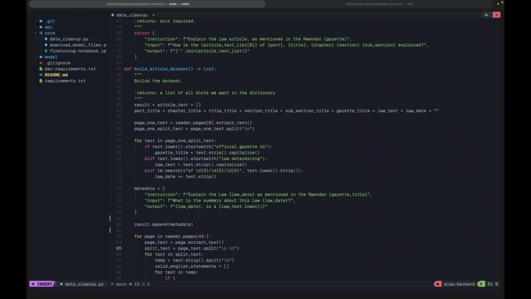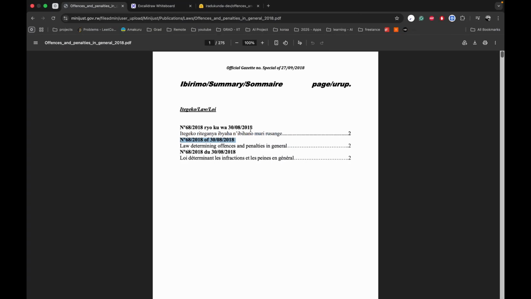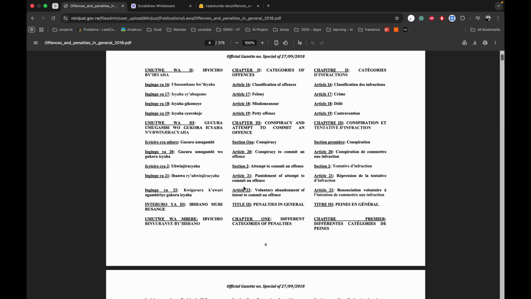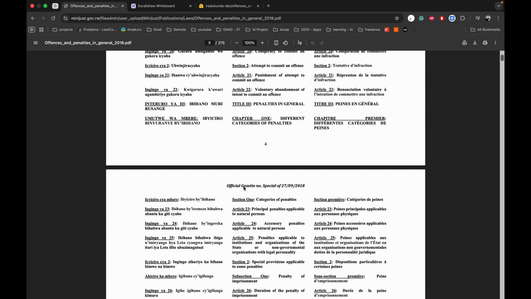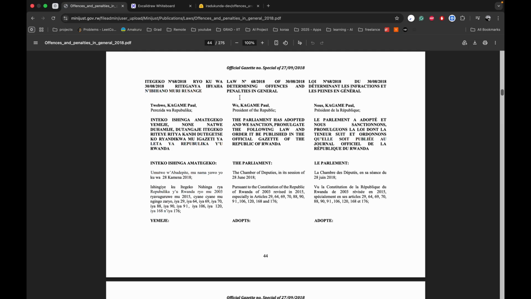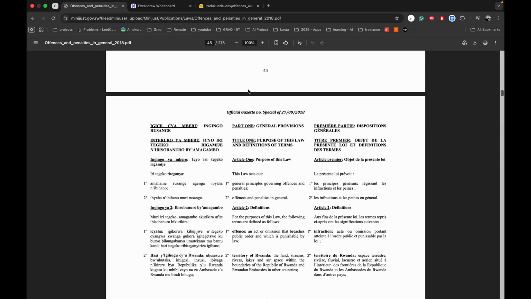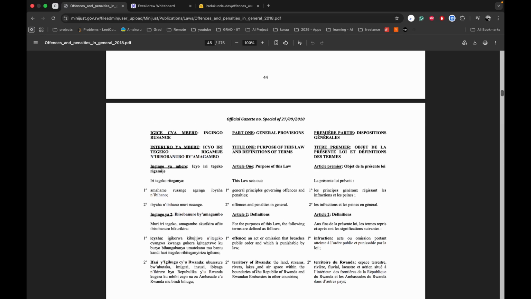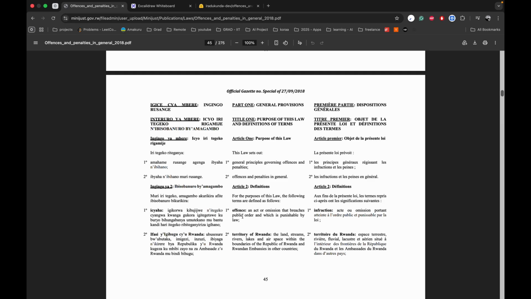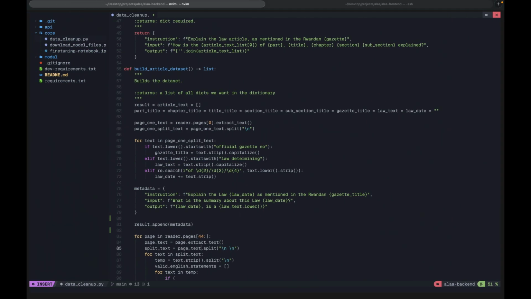Thereafter, we are going to look through all the files, and here we start off from page 44 because these are just summaries, like what's included in the document. But starting from page 44 is where we have the explanations. So we want, starting from this page up to here, to consider everything. That's when we extract the text on the page.